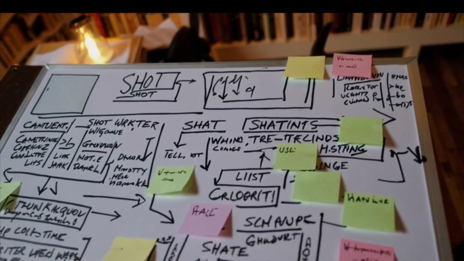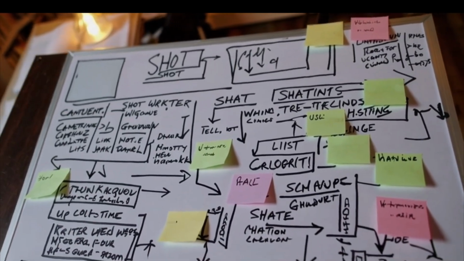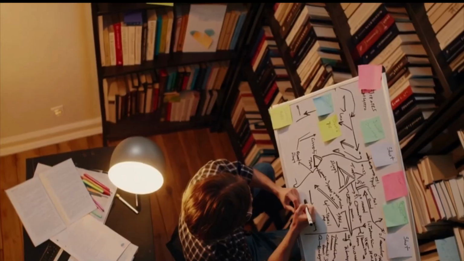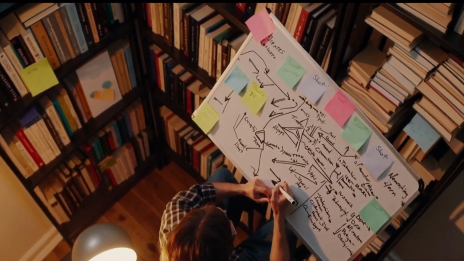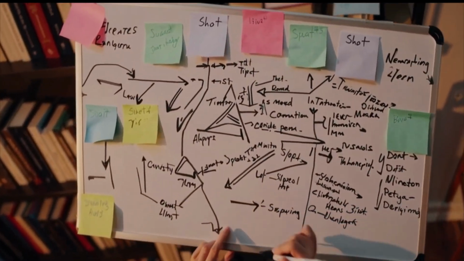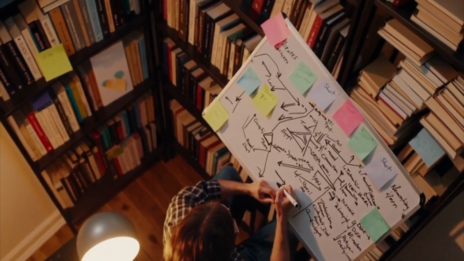Start with clarity. Read your script out loud. Identify the scenes, the settings, the characters. Imagine how each line looks and feels on screen. Break it down into scenes and shots. This is your blueprint.